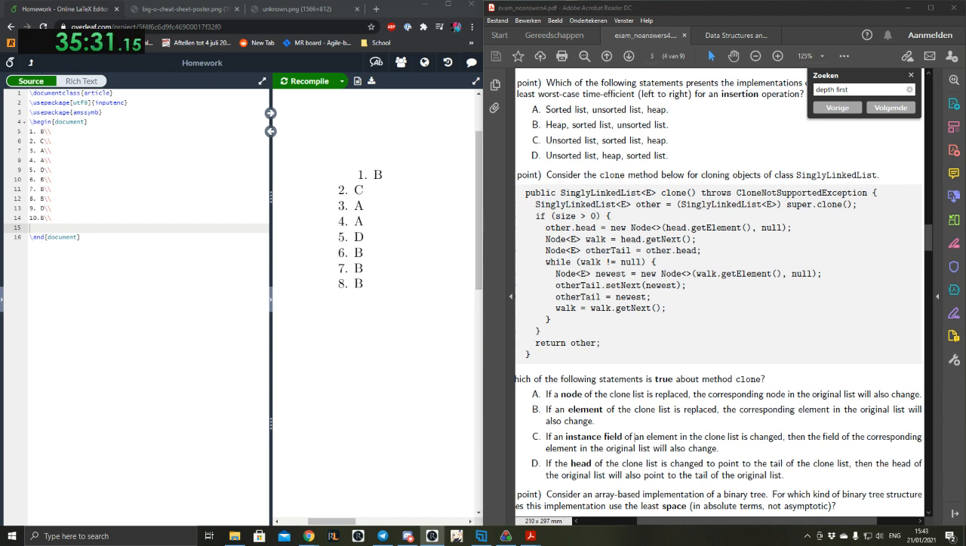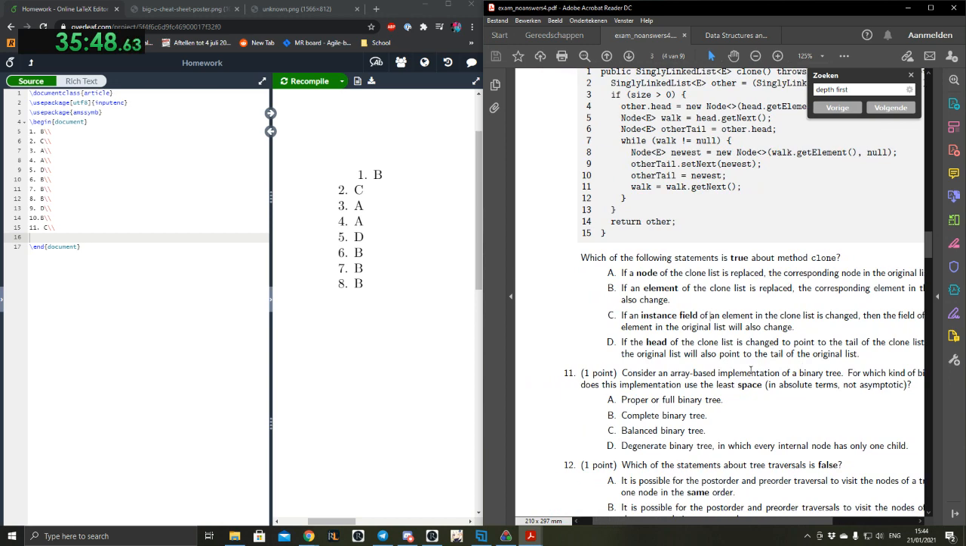But if an instance field of said element that is being referenced is changed, then the original one will also change. Yeah, I see, that makes sense, the properties of the actual element. If something references it from the other list, it's messed up. So we'll call it C.